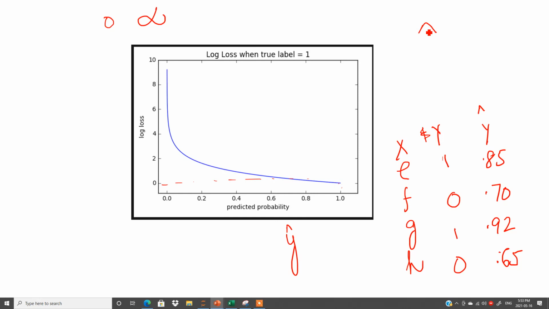Again, as the predicted value increases, the log loss decreases. We have to make our log loss very low in order to make our model accurate. I hope this concept is clear.